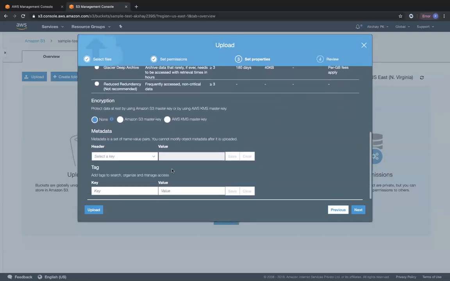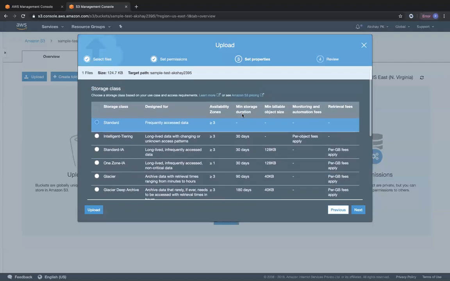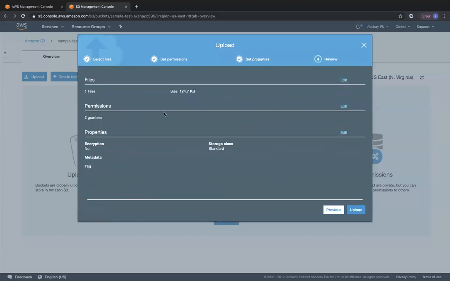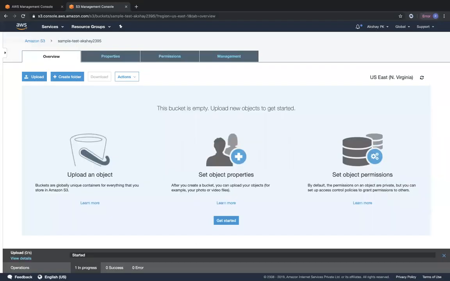Some of the object properties also include encryption. It also includes having metadata and tags. We are not going to enable any of these, but we will look at them in a later lecture. We are just going to go ahead and choose the standard storage class. So we are going to review our settings, and then we are going to go ahead and upload. You can see a progress bar below.